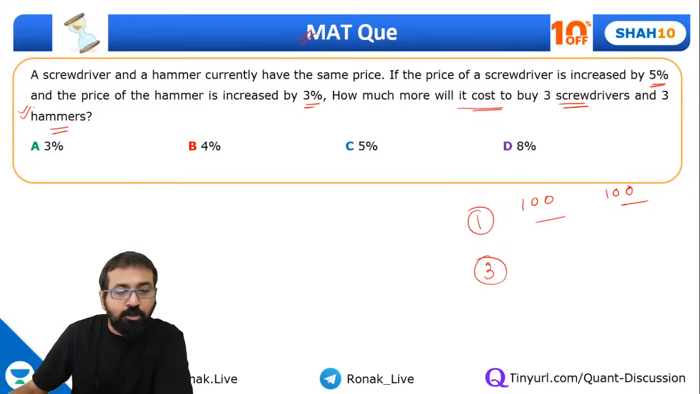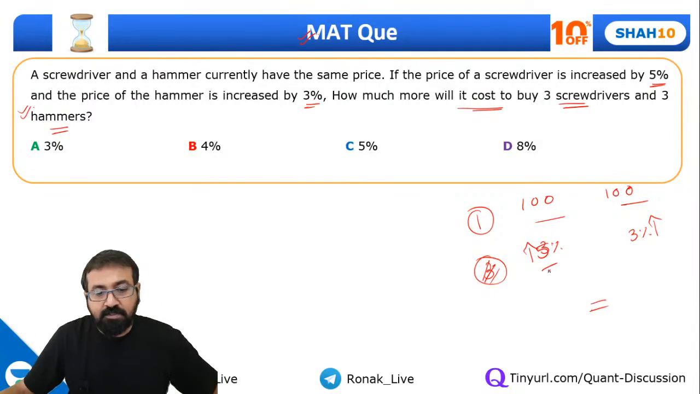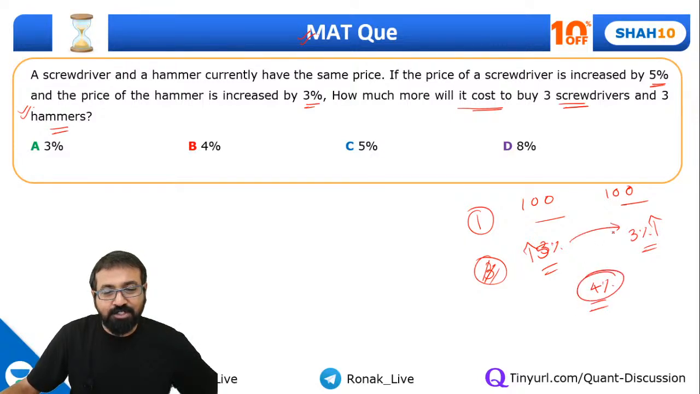Okay, so let's think from one's perspective. The first one is increasing by 5%. The second one is increasing by 3%. What will be the net increase? Now, please understand, these are not successive changes. Common mistake, guys. It will be 4%, the average of these two, because the prices are same.